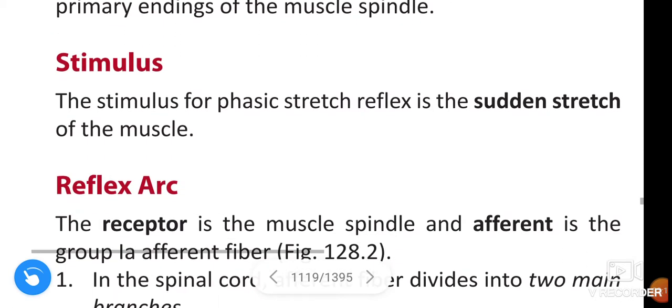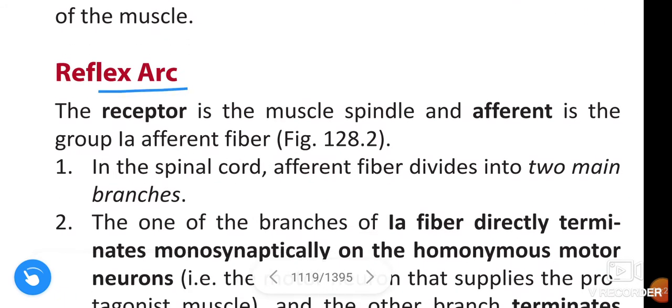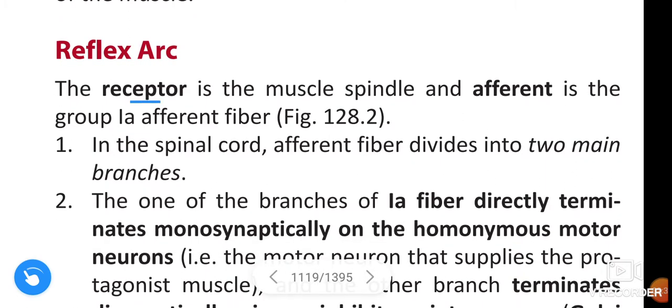Next, stimulus. The stimulus for phasic stretch reflex is the sudden stretch of the muscle. And the reflex arc: the receptor is the muscle spindle and the afferent is the group 1A afferent fiber.